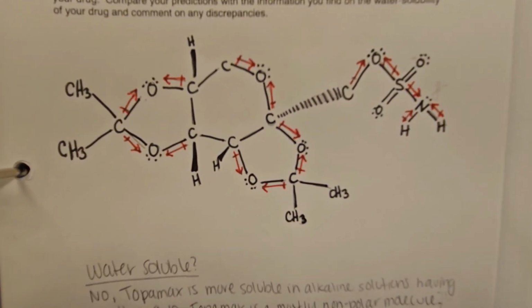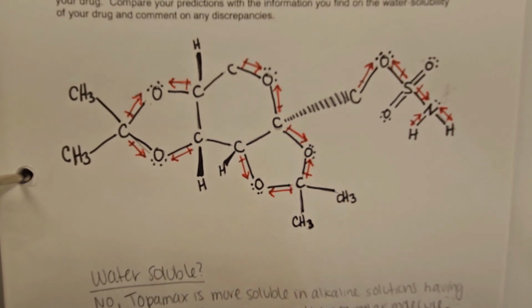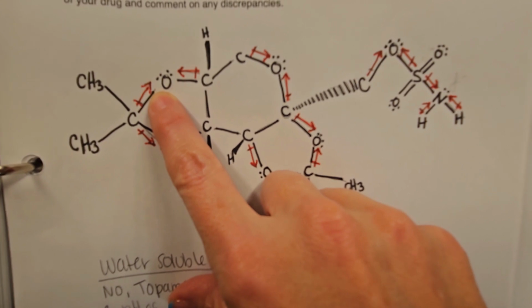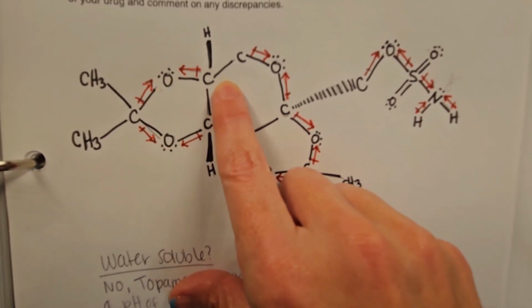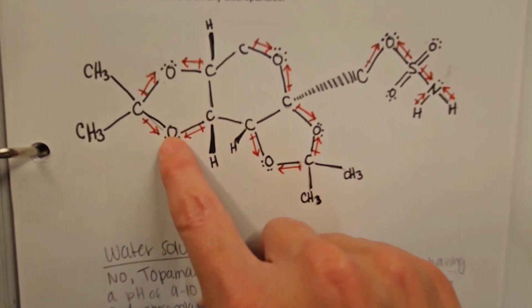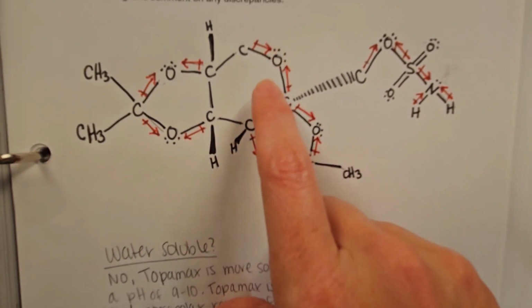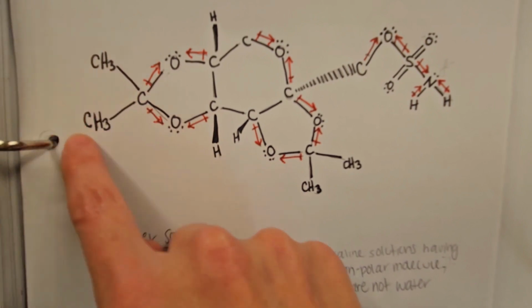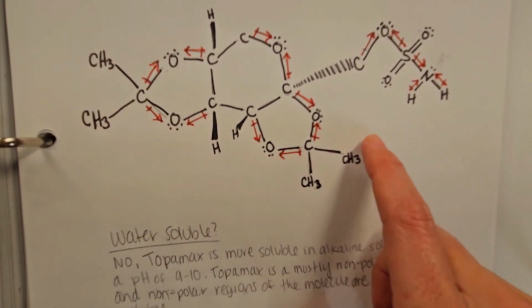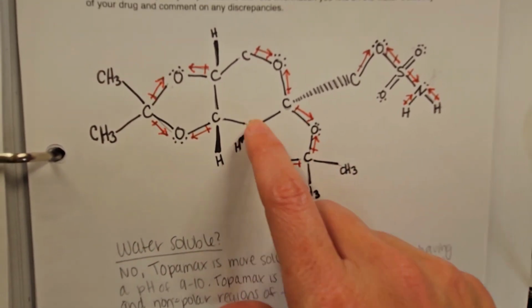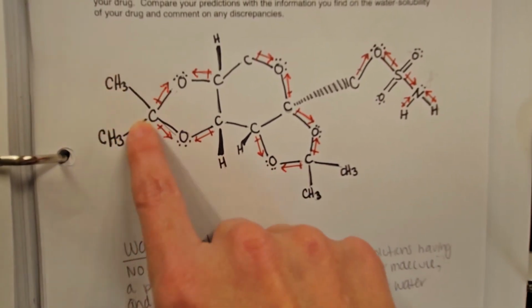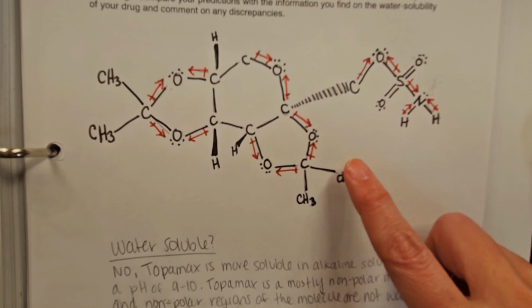So these are my polarity and solubility predictions. I went ahead and drew out the dipole moments, and you can see that oxygen is more electronegative than carbon, so there's definitely going to be a bit of a pull in these directions where all of the oxygens are. However, on the outside of the molecule, these are nonpolar, and these are usually the things that interact with other atoms or molecules first.